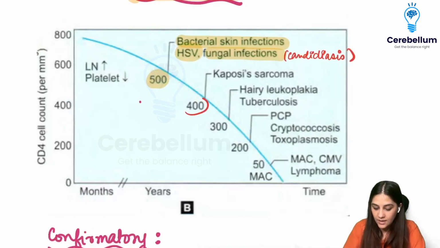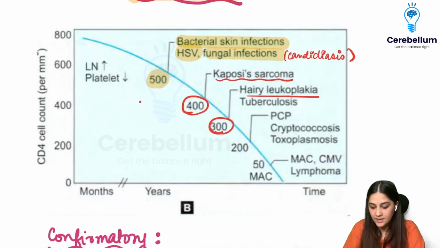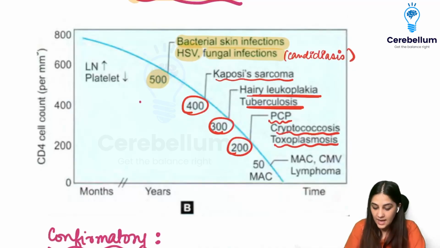Okay, at 400, what do we have? We have Kaposi sarcoma. At 300 CD4, we have hairy leukoplakia or tuberculosis, right? At 200, we have pneumocystis pneumonia, cryptococcosis, and toxoplasmosis. At 50, we have MAC, CMV, and lymphoma.